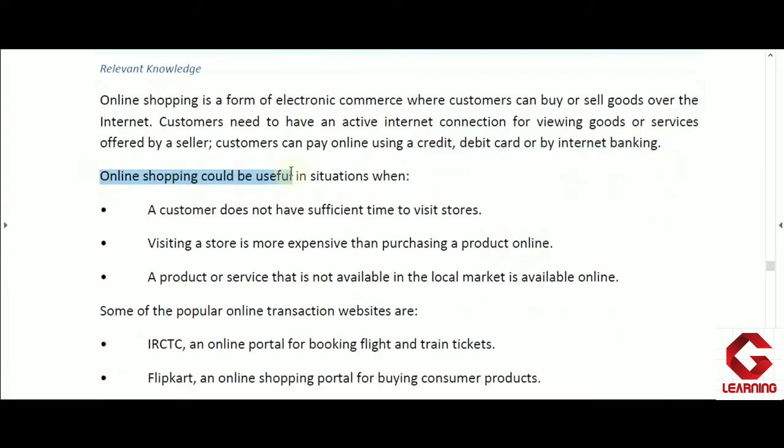Now, online shopping could be useful in various situations. There are various advantages or benefits of online shopping, and three are mentioned here. The first one is that a customer does not have sufficient time to visit stores. If a person is very busy in his official work or other work, and is not able to visit the local market, but wants to buy something urgently needed, that person can buy the product from any online shopping store.